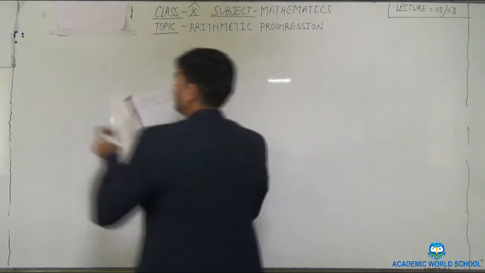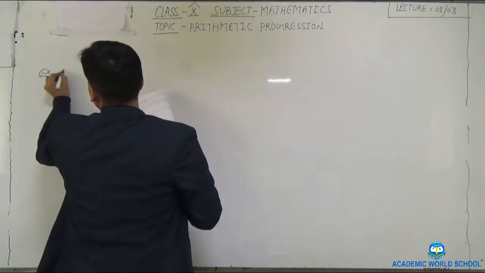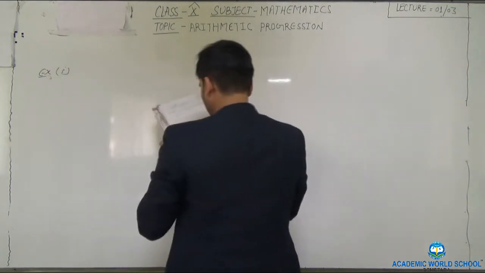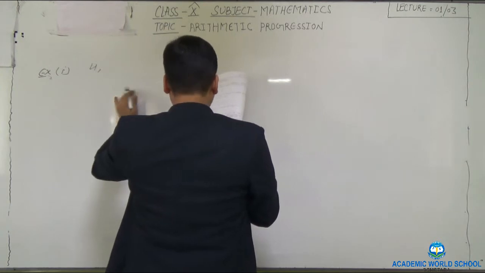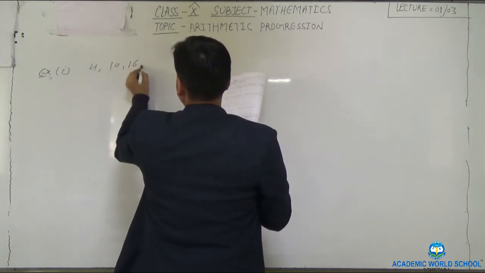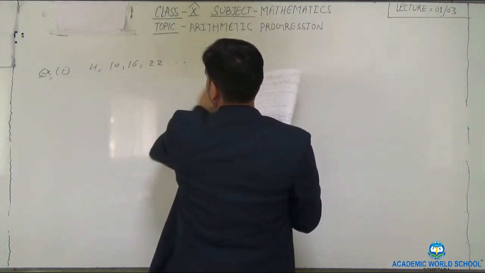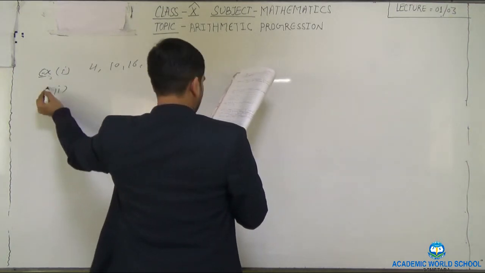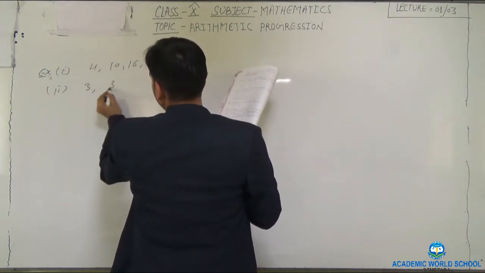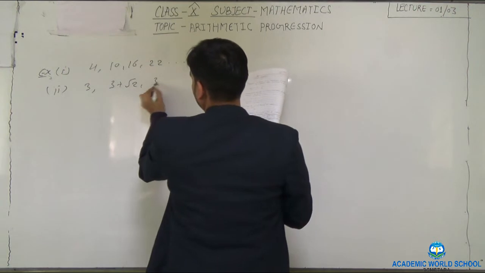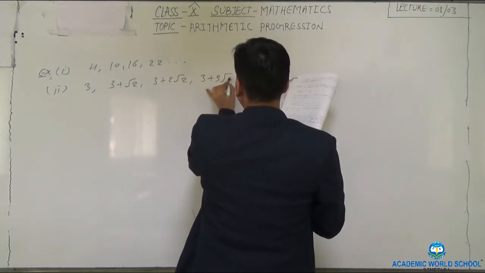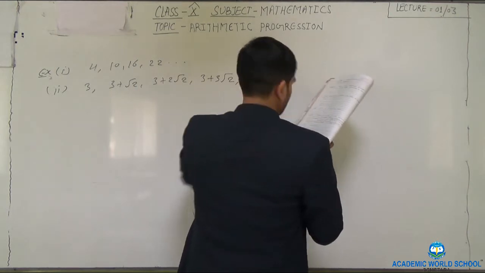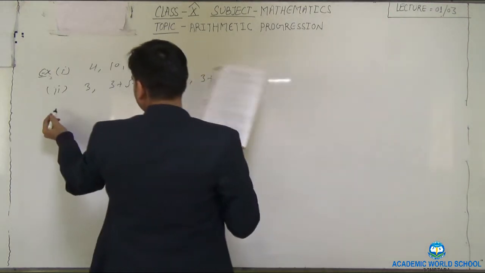Okay, see few examples. First, a sequence is given: 4, 10, 16, 22, and so on. Second, 3 plus root 2, 3 plus 2 root 2, 3 plus 3 root 2, and so on. Then next